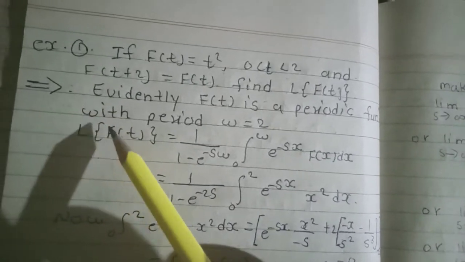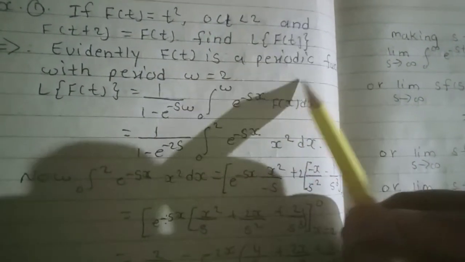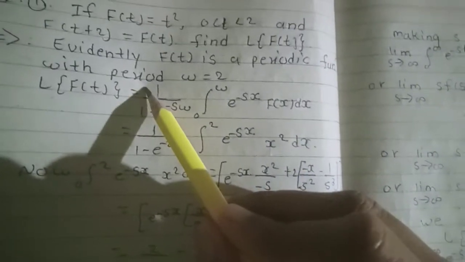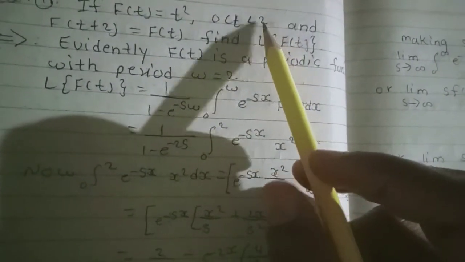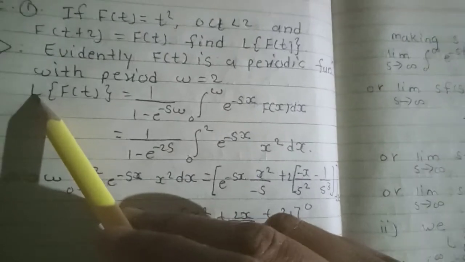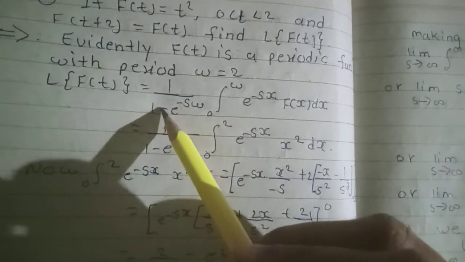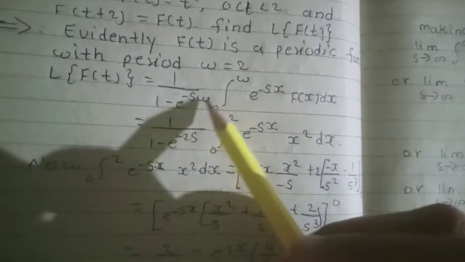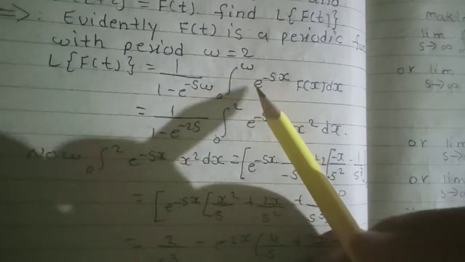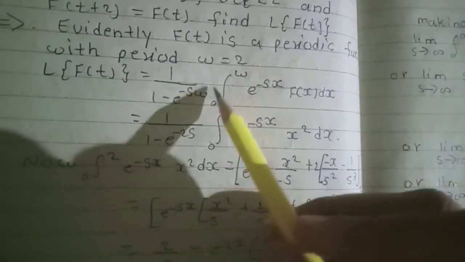So our solution is: evidently f of t is a periodic function with period omega equal to 2. So the Laplace transform of f of t is equal to 1 divided by 1 minus e raised to minus s omega, times the integral 0 to omega of e raised to minus sx f of x. So here omega is 2.